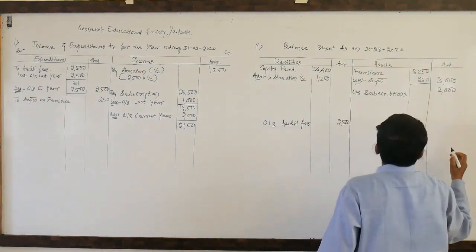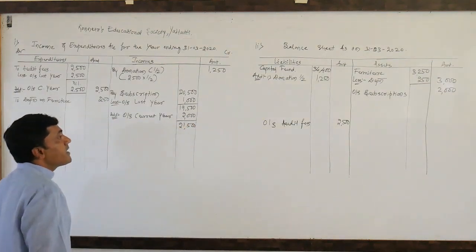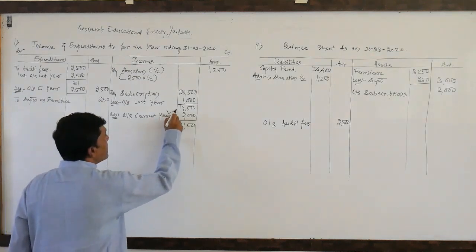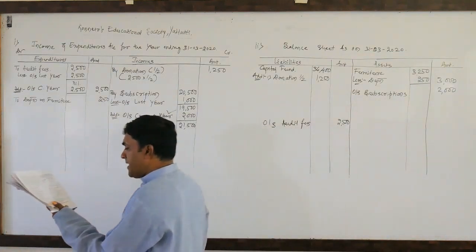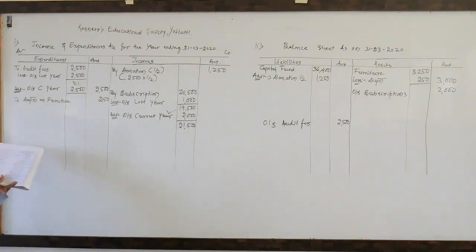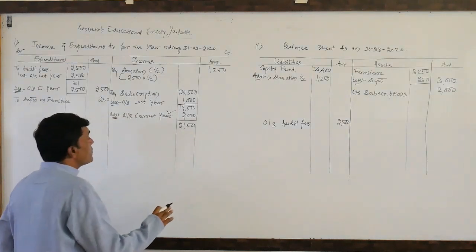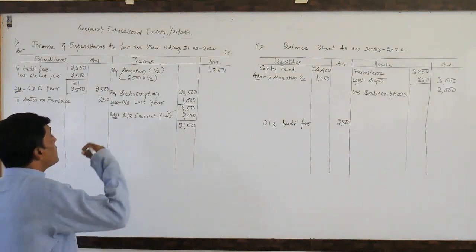Dear students, look at the adjustments. As I said earlier, adjustments are to be recorded twice. One I have recorded here and another one is recorded here. Still the question remains: subscriptions received in advance, 1,500. So this 21,500 includes 1,500 received for the next year.